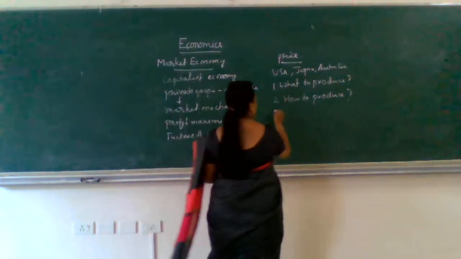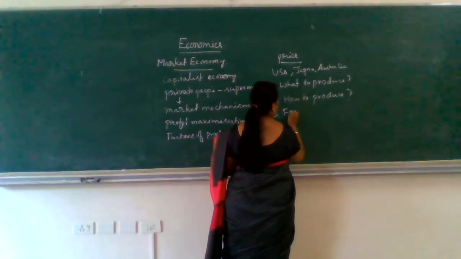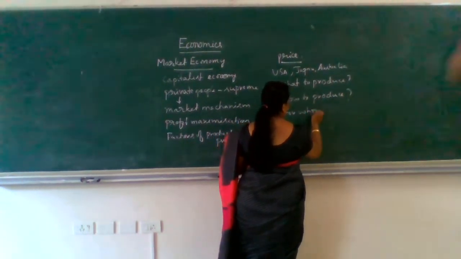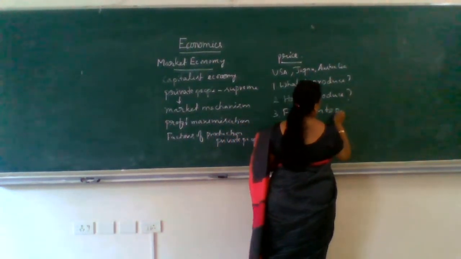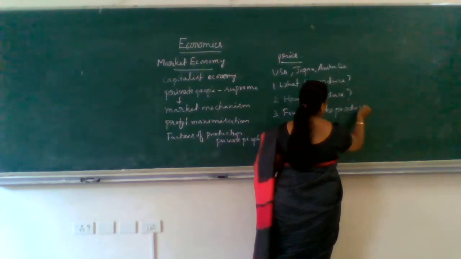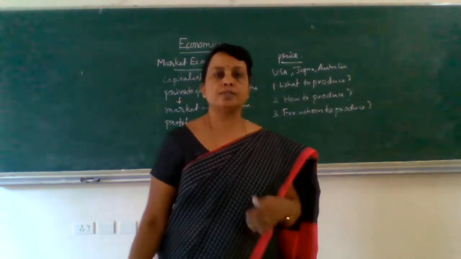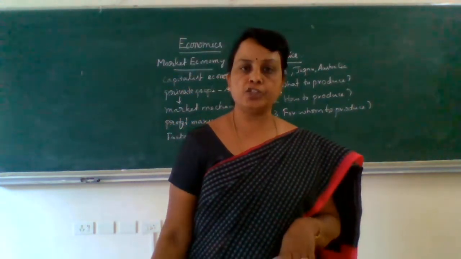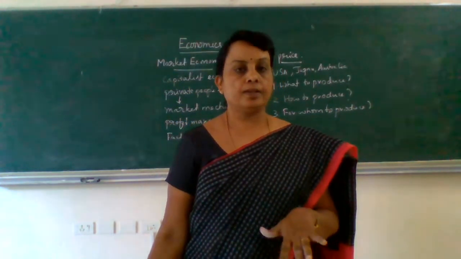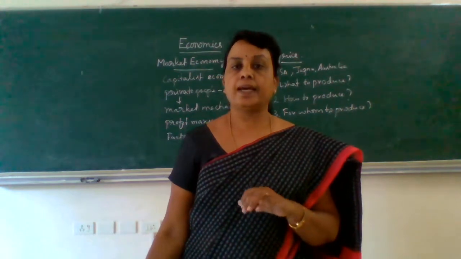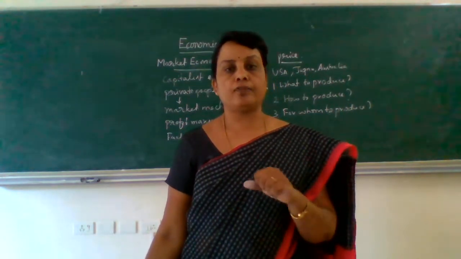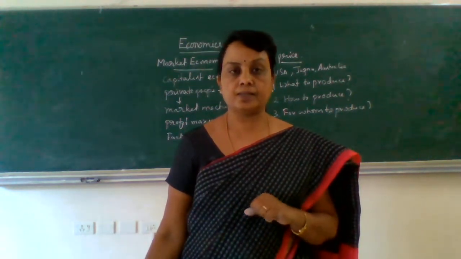For the third question, for whom to produce, they will produce the goods and services for the rich people, because rich people are in a position to afford higher prices.